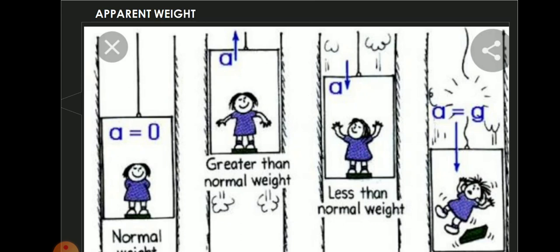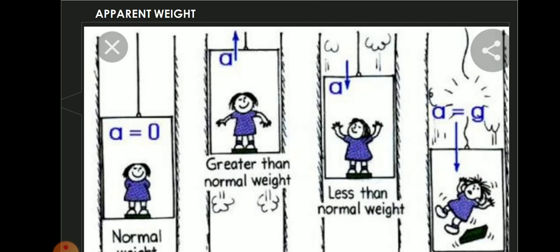So the girl exerts a force on the lift, that is W, which is acting vertically downwards. The lift exerts an equal and opposite force on the girl, that is the reaction, which is referred to as R. That is the apparent weight. Here W is the normal weight, R is the apparent weight. So the reaction force exerted by the lift surface, R, is taken as apparent weight, which is acting vertically upwards.